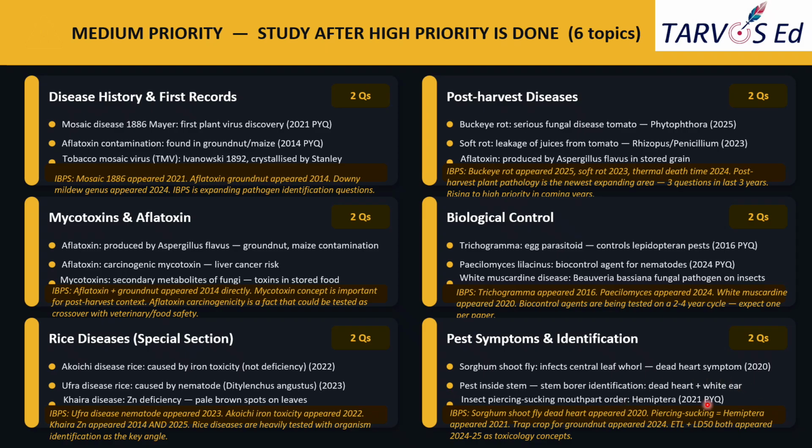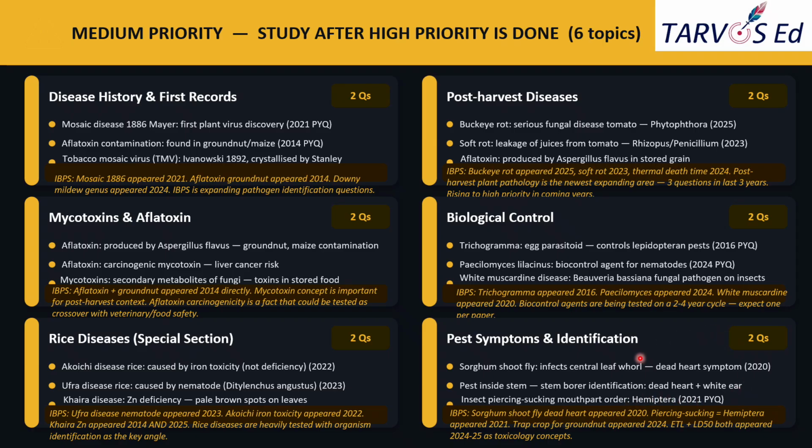And this is a useful comparison pattern. An insect with piercing-sucking mouth parts belongs to the order Hemiptera. So if the insect has piercing and sucking type of mouth parts, then obviously it belongs to the order Hemiptera, appeared in 2021.